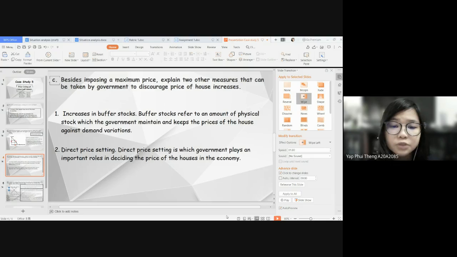The second measure to discourage the price of house increase is direct price setting. Direct price setting is where government plays an important role in deciding the price of the house in the economy. This measure could ensure that people from low income group are able to have the basic necessities, and it will prevent producers from charging prices that are unaffordable by low income consumers. That's all for my question 3.